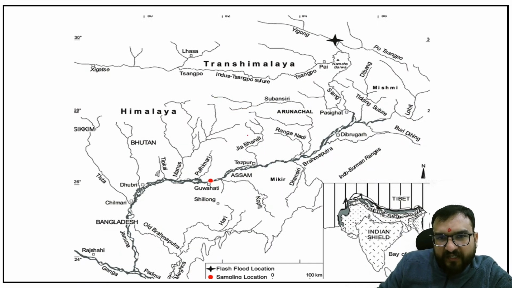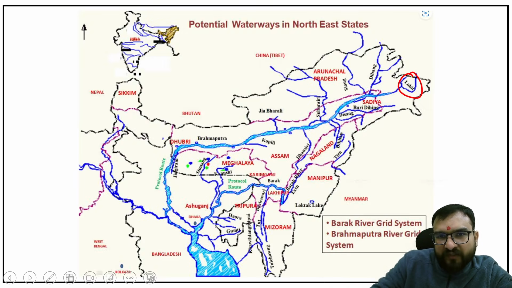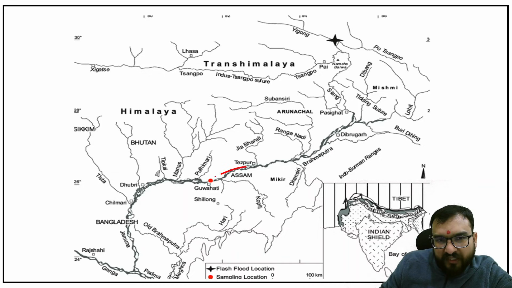Next is your Jia Bharali. Jia Bharali you will be finding near around Tezpur. So in Tezpur there will be the merger of Jia Bharali. Nobody is learning Jia Bharali, but you will be learning it, guys. Jia Bharali you remember, right? Near around Tezpur you will be finding. Okay? And this is the right bank tributary. Then you will be reaching Guwahati, and after Guwahati you will be finding Pagladiya. Putmari, small river, you will be finding this river, guys. This you don't have to leave. Right? Putmari over here you will be finding.